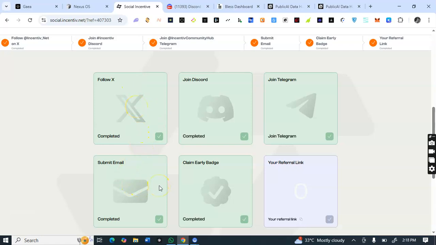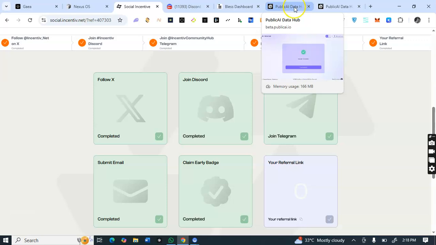Subsequently, there will be testnet tasks for this social incentive airdrop. First thing first is to claim this early badge, which is for the early adopter, like the early user. I think this will warrant extra reward for those that will be claiming this early badge. Remember, I said they raised $26 million in funding as at the time of making this video. So check the registration link to complete these 4 tasks, and that's all. It will only take 1 minute of your time.